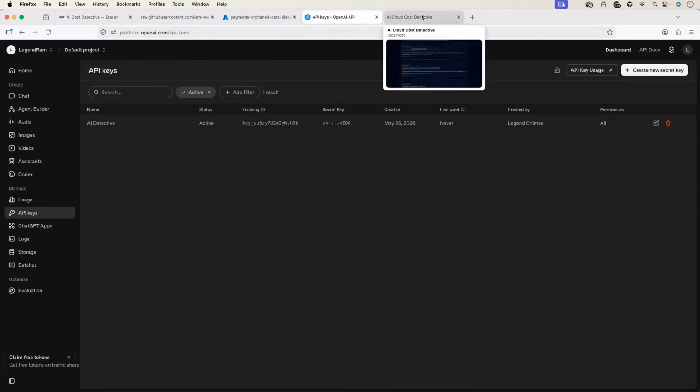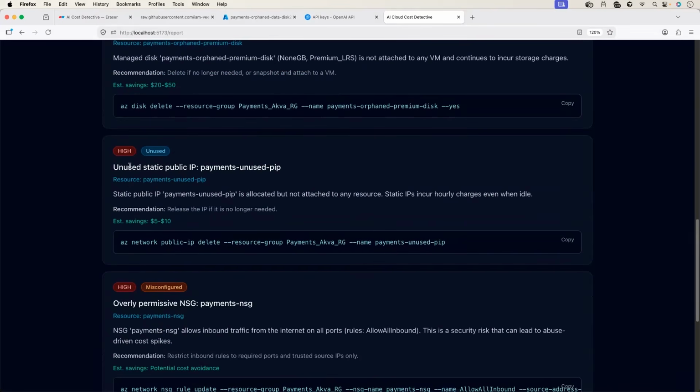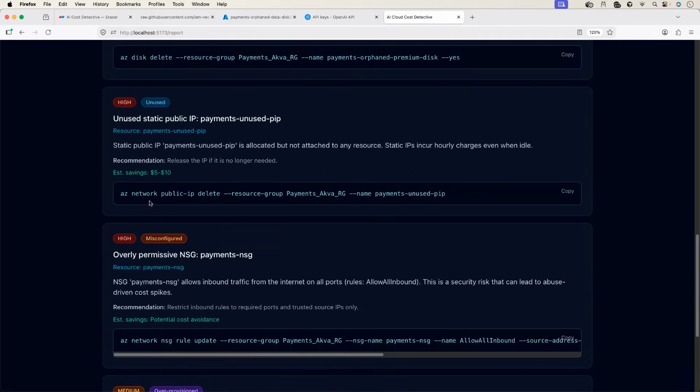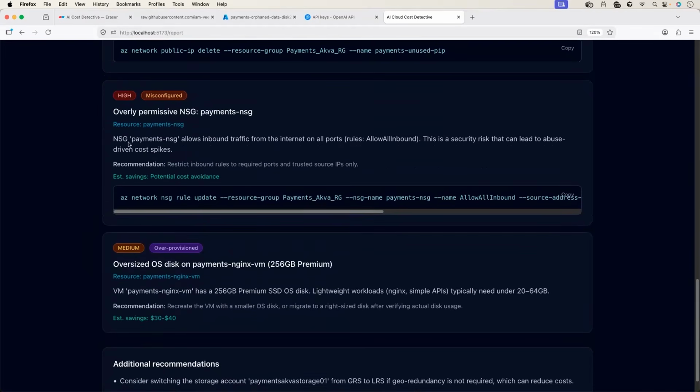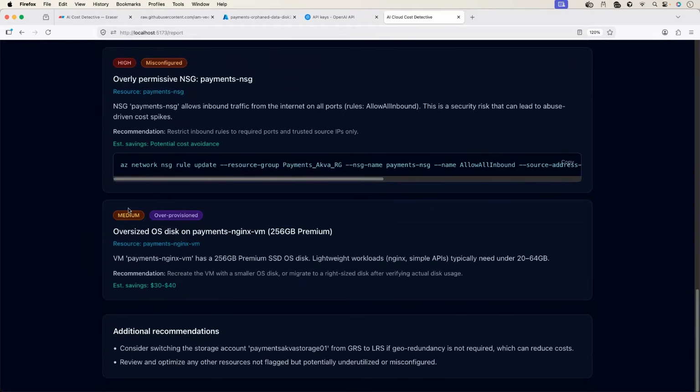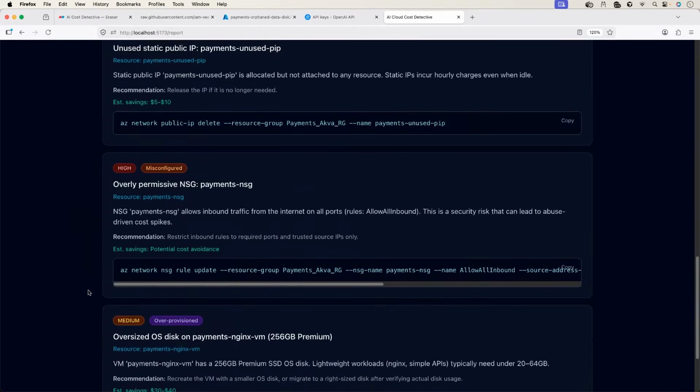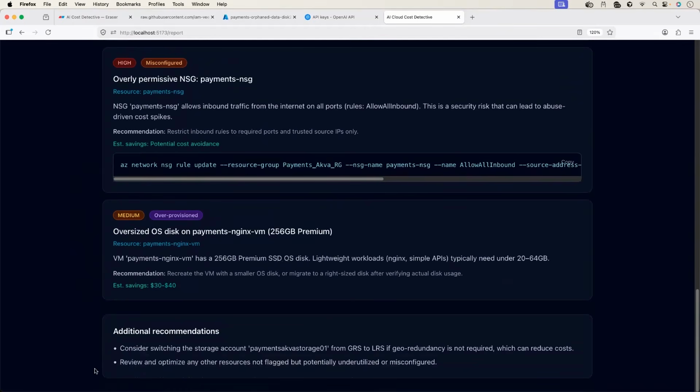Similarly, it talks about unused static public IP addresses. It says you have this static public IP address, payments unused PIP, and you can just remove it, which will save $5 per month. Then there is an overly permissive NSG, and it also indicates which is high severity and which is medium severity. It also provided some additional resources that we can go through.